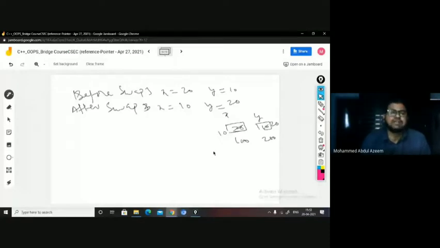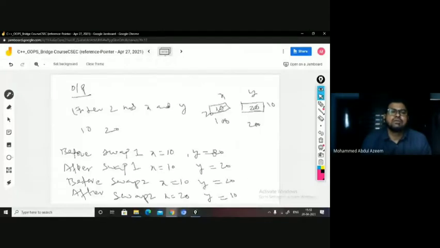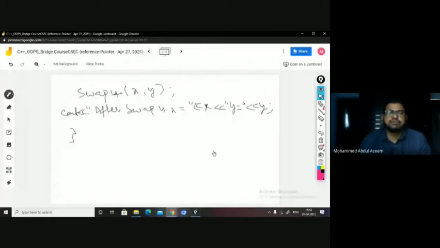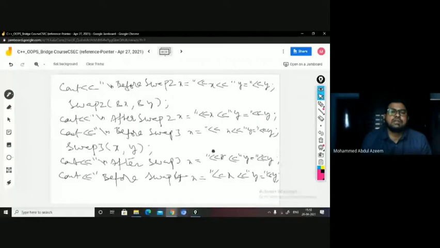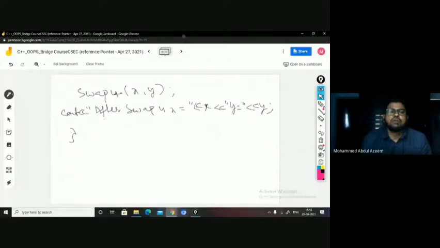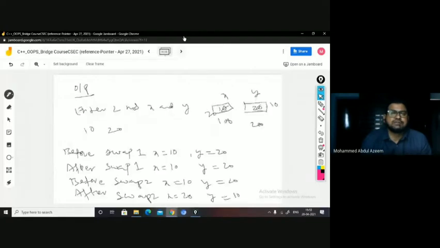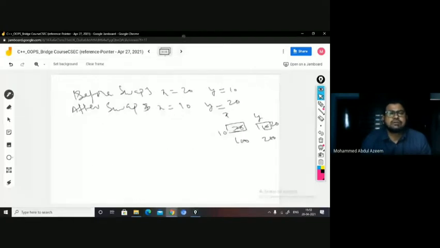And now let us look at the next one, that is call by constant reference, right? So you can see here, once the swap 3 is done, before swap 4 you are printing the values, then you are calling the swap 4, then you are printing after swap 4. So now before swap 4, what are the values of x and y? First we'll write here. X equal to what? 10 and y equal to what? 20.